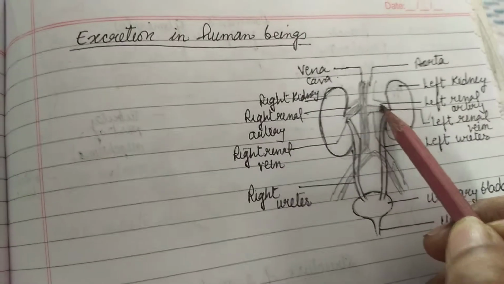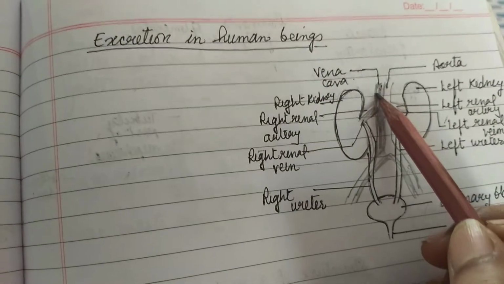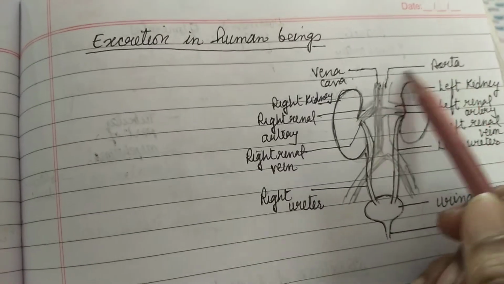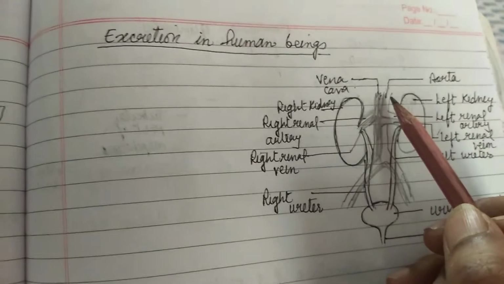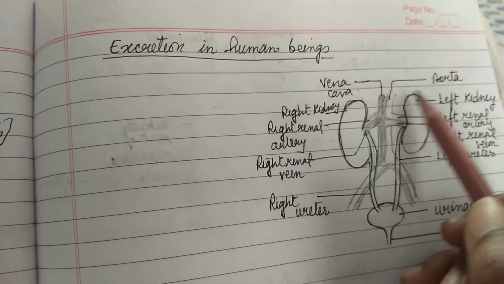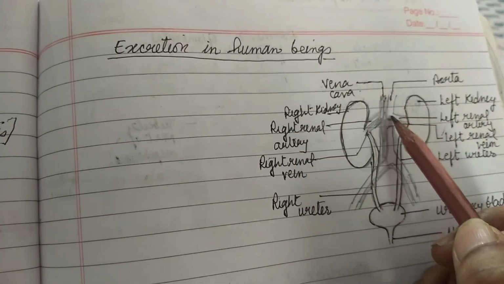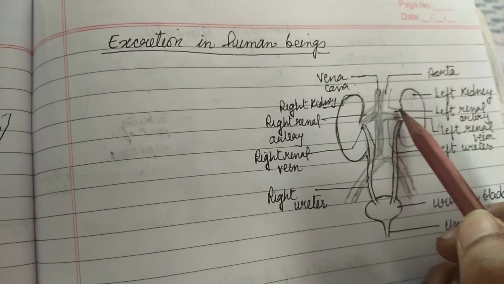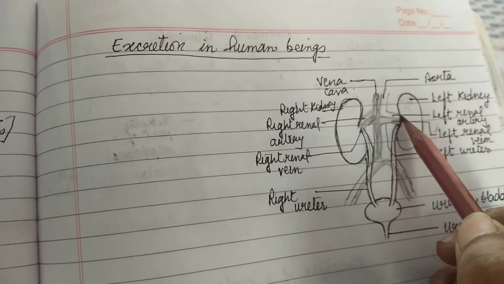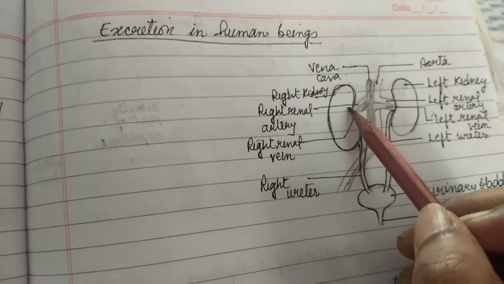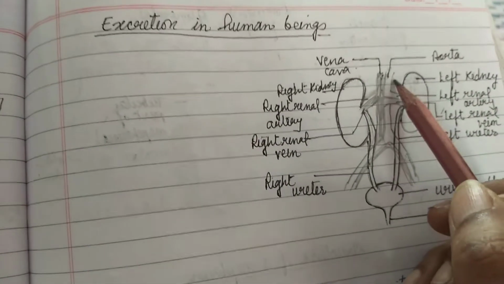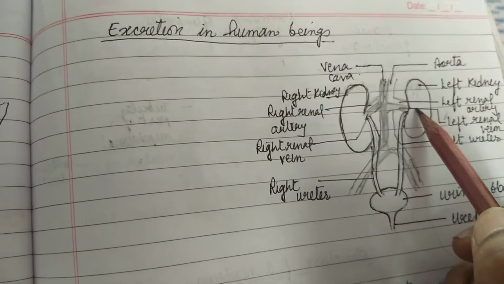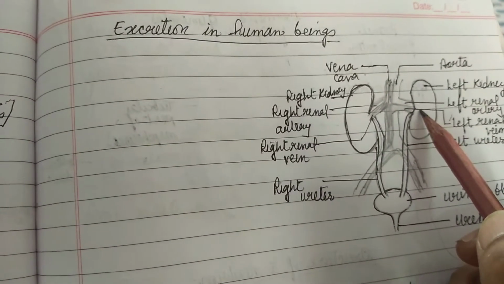The main tributary is the aorta, the main vessel from the heart, and this main vessel divides into branches, and one goes to the left kidney, another goes to the right kidney. So aorta is divided into many branches that go to many organs. Whatever branch comes to the kidney is called the renal artery, right?